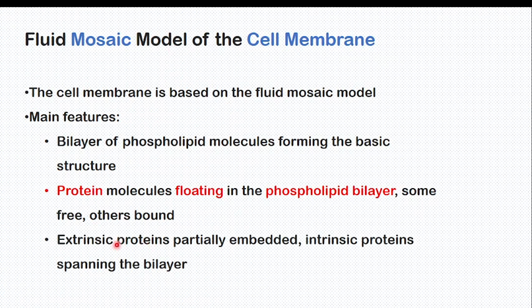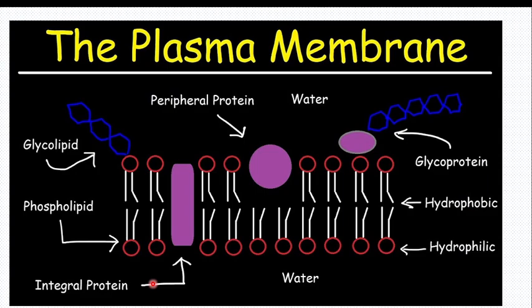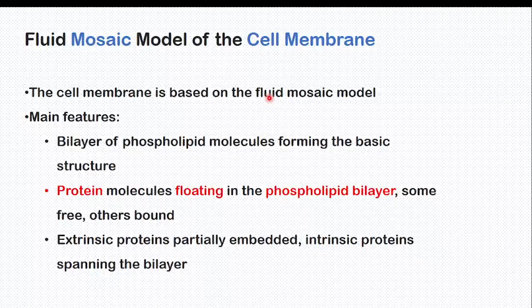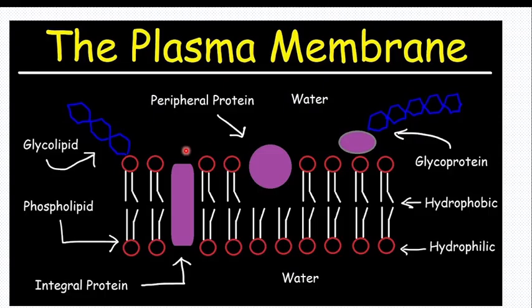Those proteins which are free are called extrinsic proteins, meaning they are partially bound or partially embedded in the membrane. The others are called intrinsic, which are inside the cell membrane, proteins spanning the bilayer. So let me tell you, this is a plasma membrane. When you say plasma membrane, it's like saying cell membrane. The fluid mosaic model explains this plasma membrane: protein molecules are floating in the phospholipid bilayer.